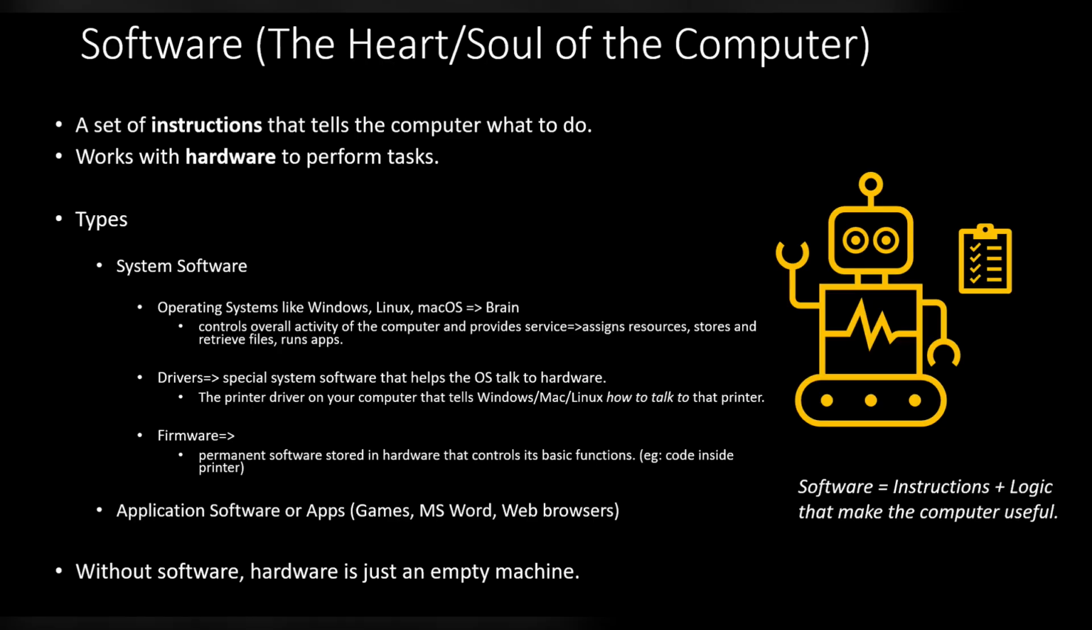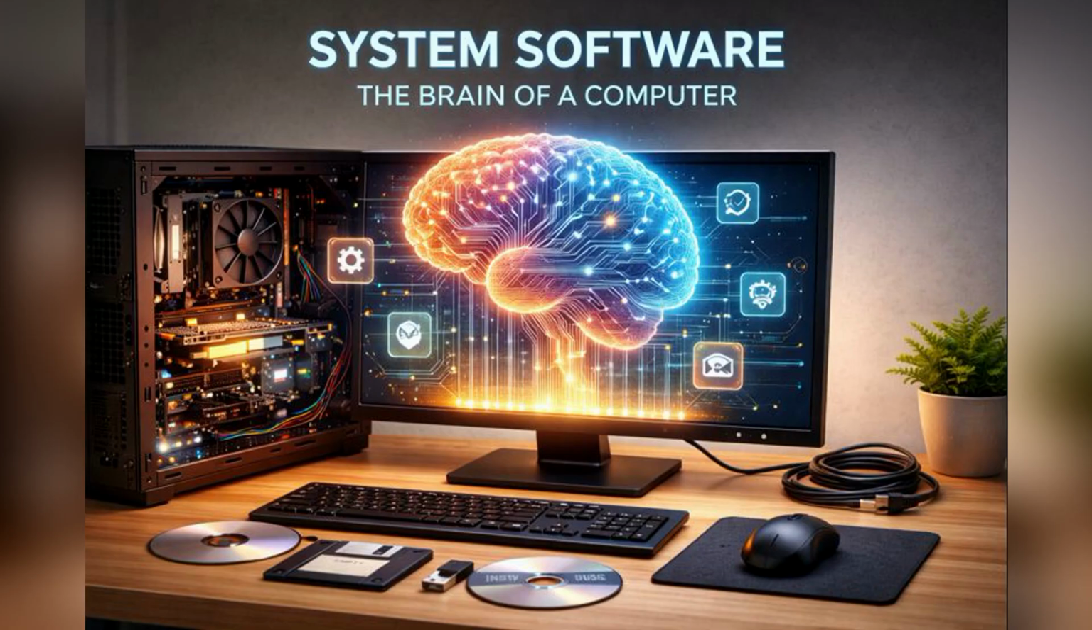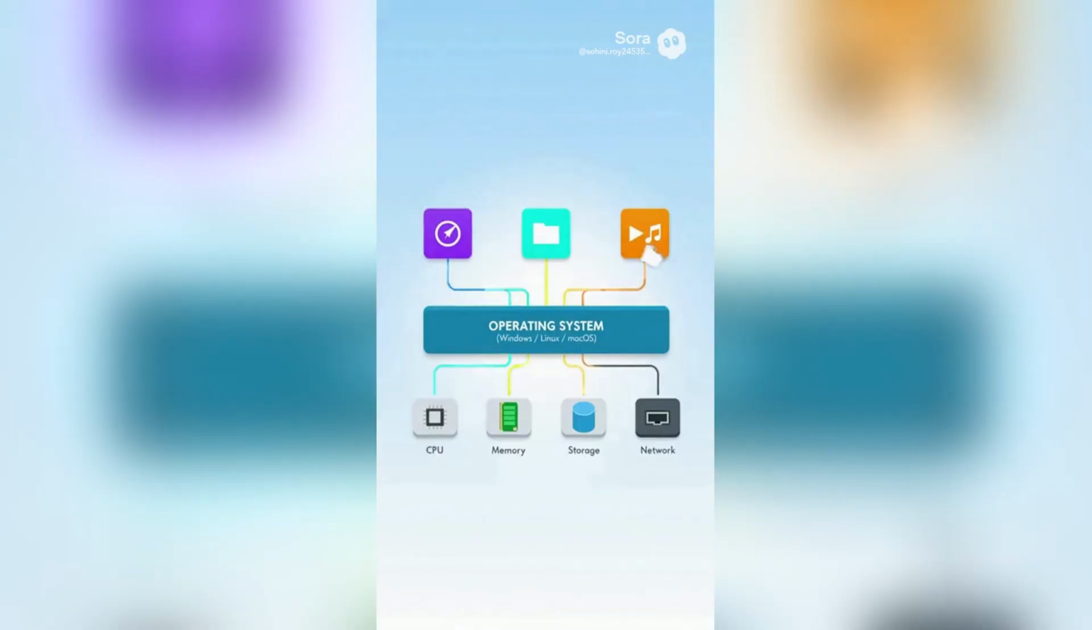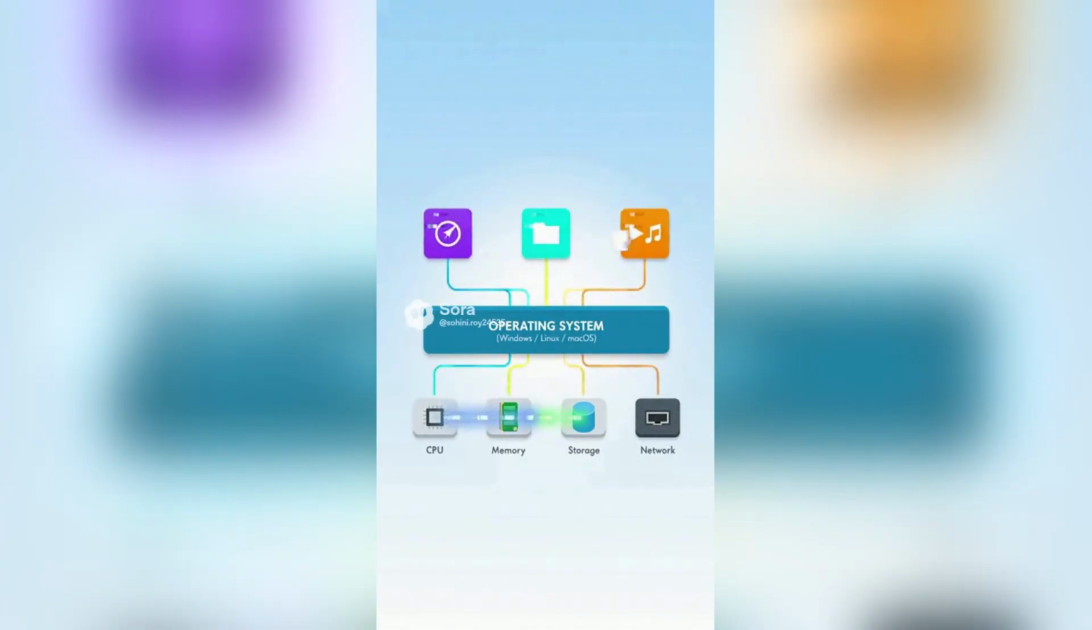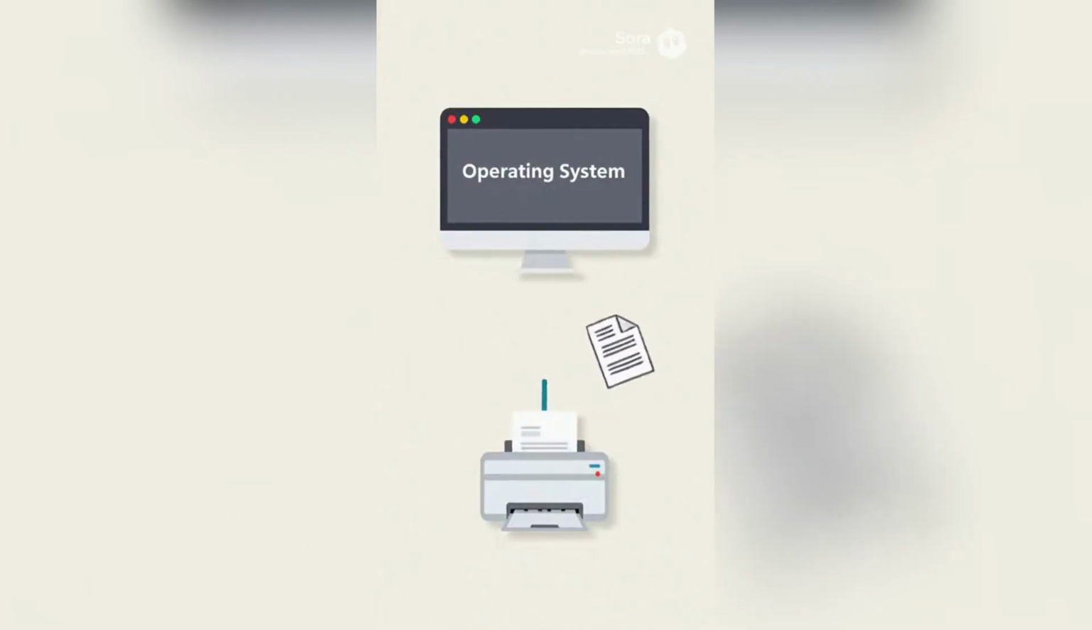So now let's talk about the types of software that we have. First, we have system software. Think of this as the brain of the computer. The most important system software is the operating system, like Windows, Linux, or Mac OS. The operating system controls everything behind the scenes. It decides which program can run, how memory is used, where files are stored, and how tasks are shared among hardware components. When you open an app, save a file, or connect to the internet, the operating system is quietly making it all happen.